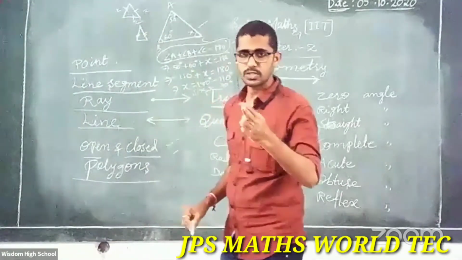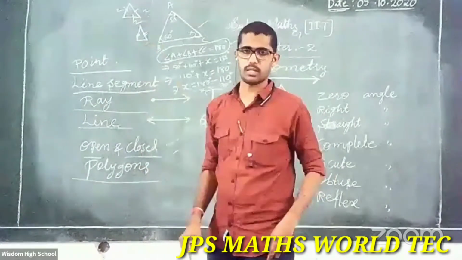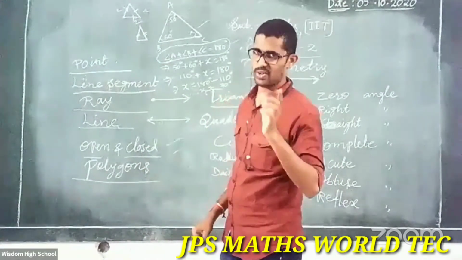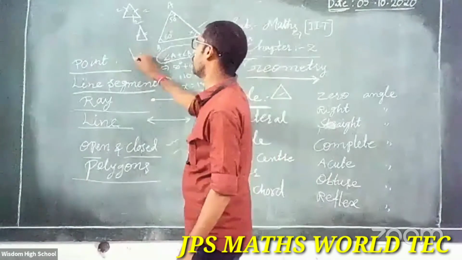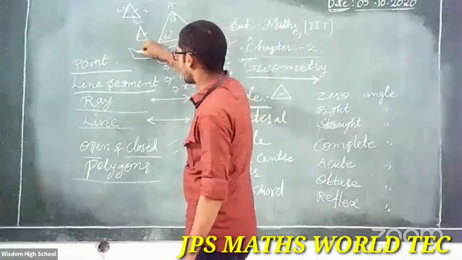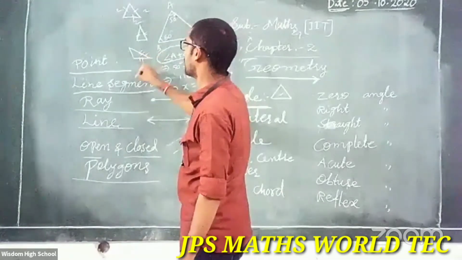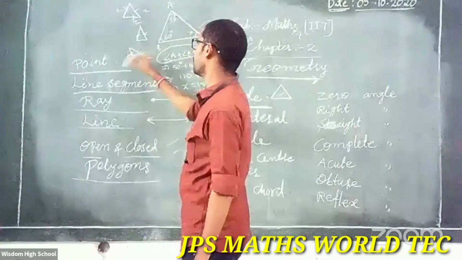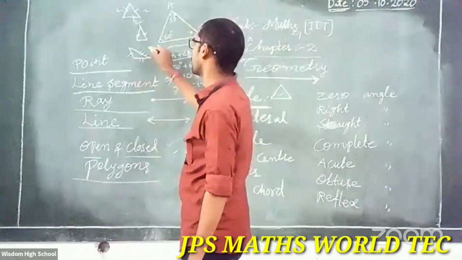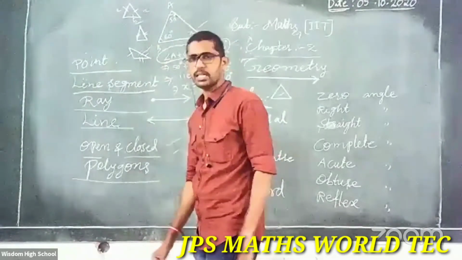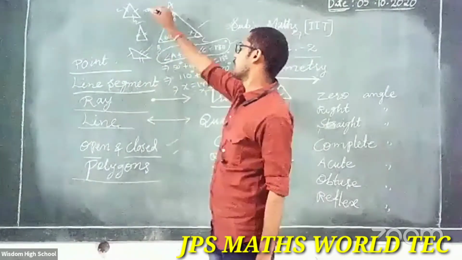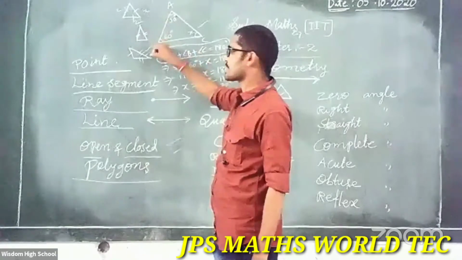Just 2 sides are equal. This is an isosceles triangle. Next, no 2 sides are equal, so all 3 are different. Suppose here different, this one different and this one different. Then it is a scalene triangle. Equilateral, isosceles, and scalene triangle.